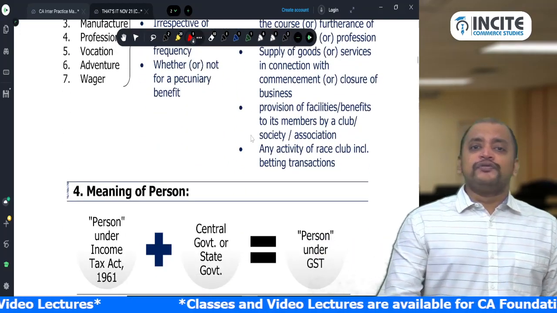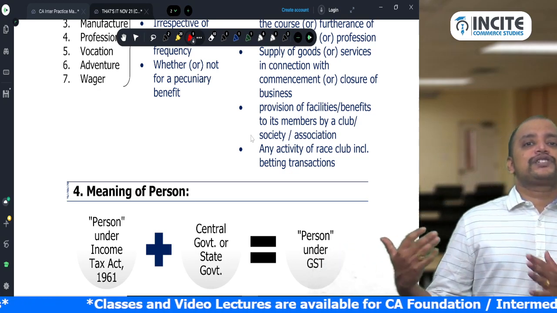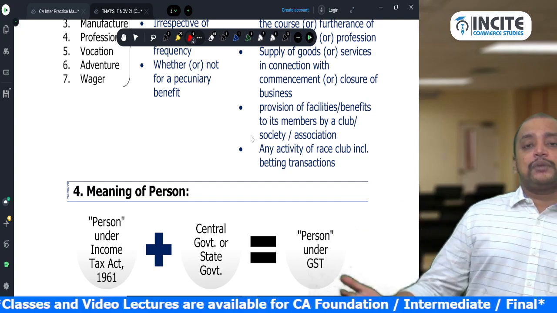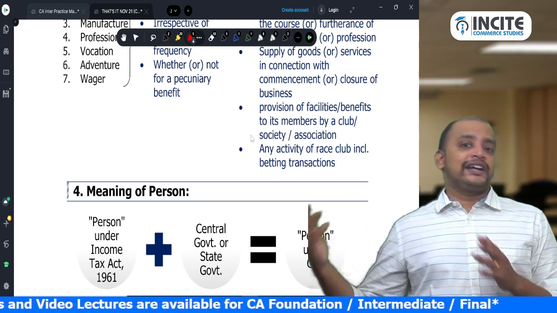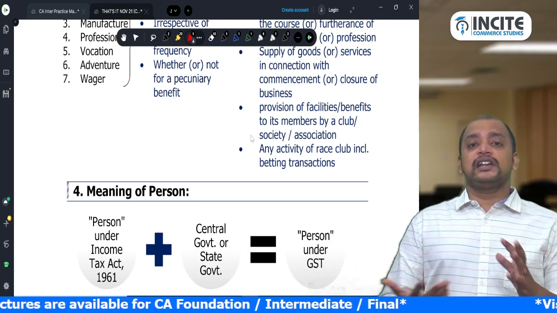So this is useful for writing. Suppose if they give a question whether the following activities constitute supply or not, there it will be useful to write yes, it becomes supply and the said activity falls under business. It is not supply, the said activity do not fall under business. There it will be useful.